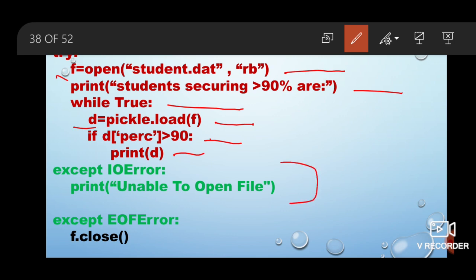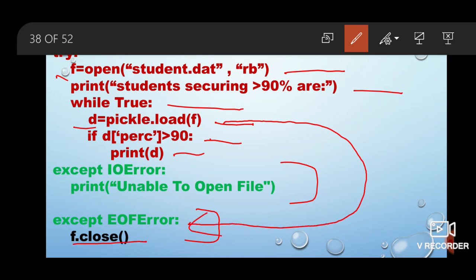And in these two, what we are doing, we are simply handling the exceptional situations that will occur. Okay, so when you try to read with the help of the load function and you are already at the end of the file, then what will happen, this load function will suddenly raise end of file error and your file will close. And as soon as the file closes, your file handle will get disconnected from the file student.dat. Clear?